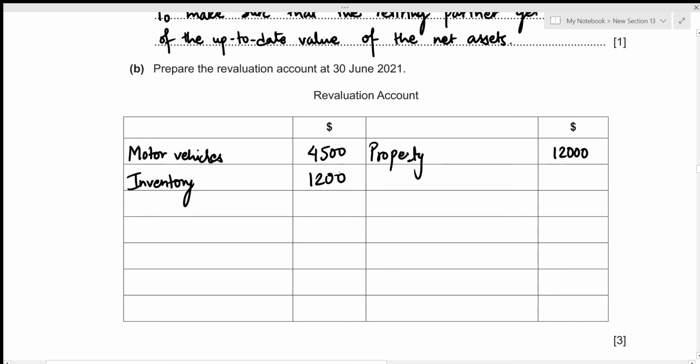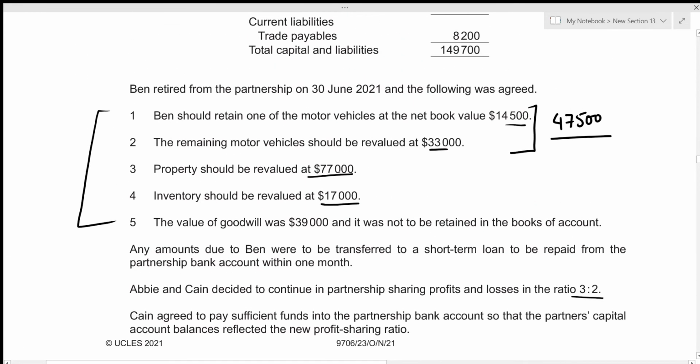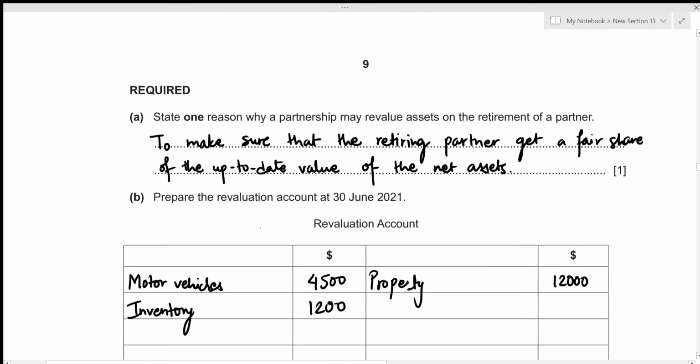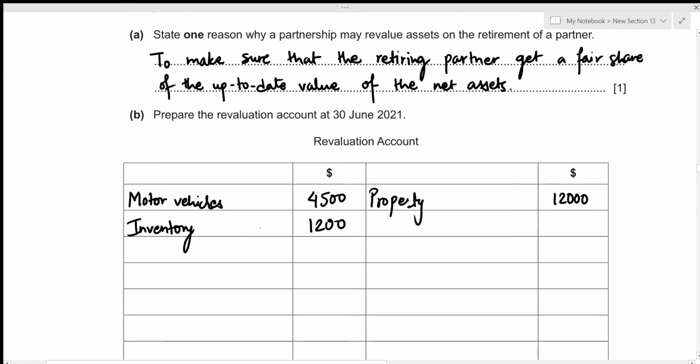Alright, let's have a look at additional information again. Then we're given the information relating to goodwill. So the value of goodwill is actually not recorded in the revaluation account, so we can just completely skip it. So the only items that need to be recorded in the revaluation account are these three: motor vehicles, inventory, and property. Now we need to figure out whether there was a profit on revaluation or loss on revaluation.